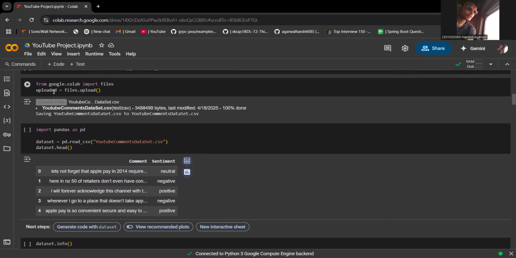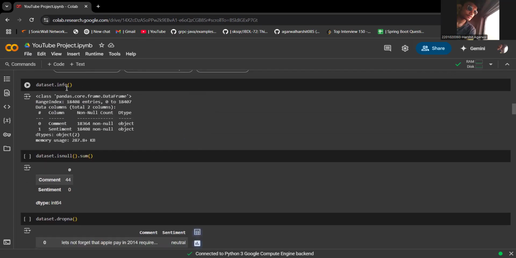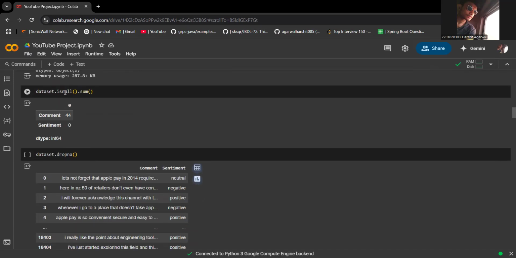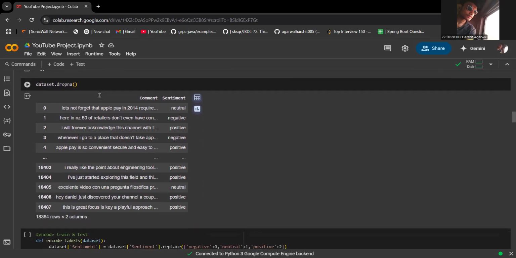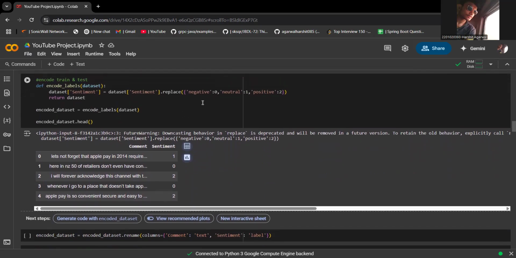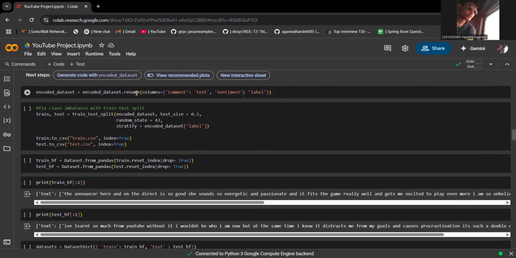Then we have uploaded the files from our system. Then, in the CSV format, we have read the dataset using the pandas library. Then we have gone through the dataset info using the info function. Then we have counted the total number of rows which contain null values, which do not contain any values. Then we have dropped those rows. After that, we have encoded labels, as I have told earlier: negative is 0, neutral is 1, positive is 2. Then we have encoded the dataset. Then we have renamed comment to text and sentiment to label.